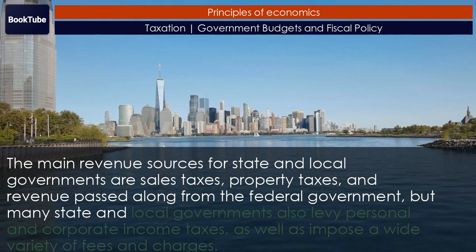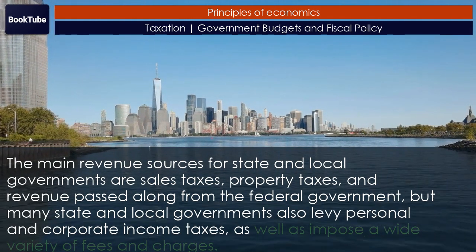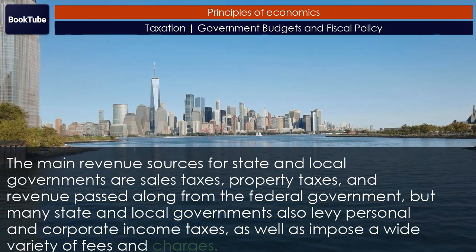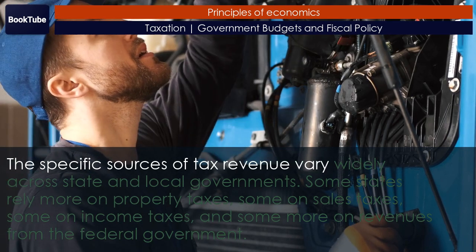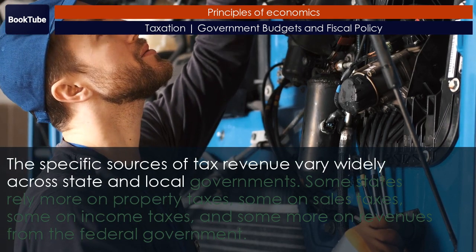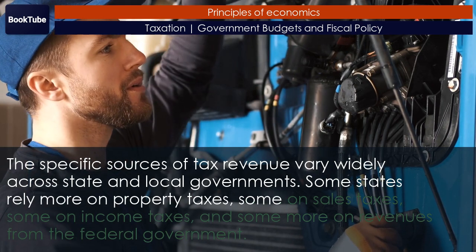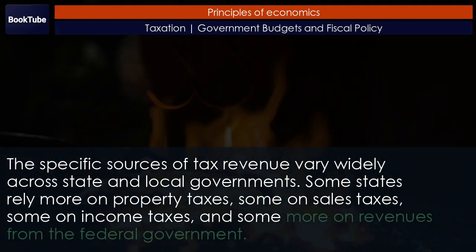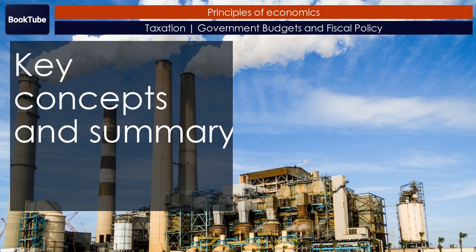But many state and local governments also levy personal and corporate income taxes, as well as impose a wide variety of fees and charges. The specific sources of tax revenue vary widely across state and local governments. Some states rely more on property taxes, some on sales taxes, some on income taxes, and some more on revenues from the federal government.